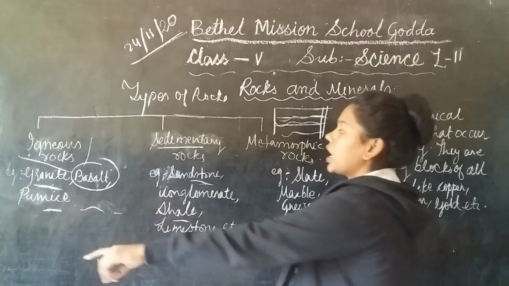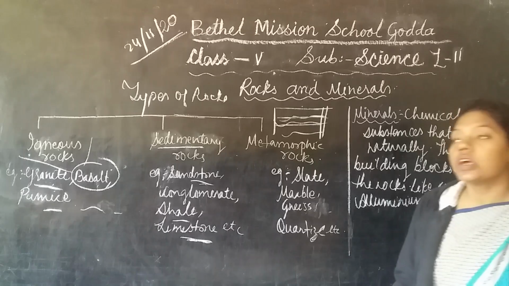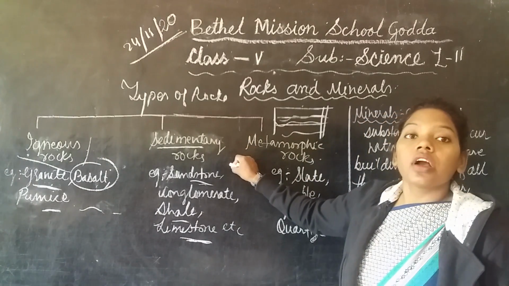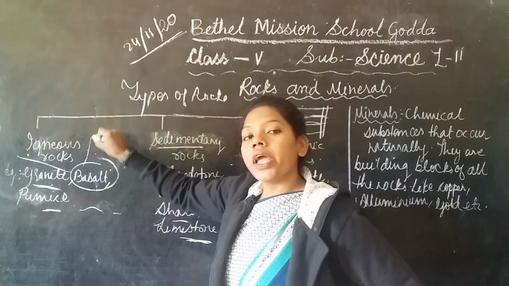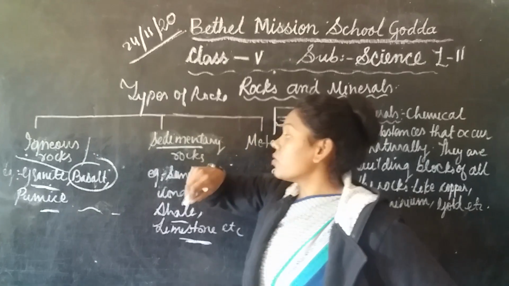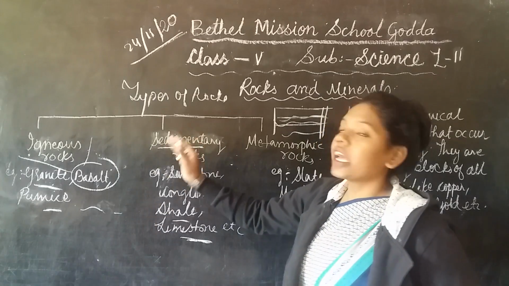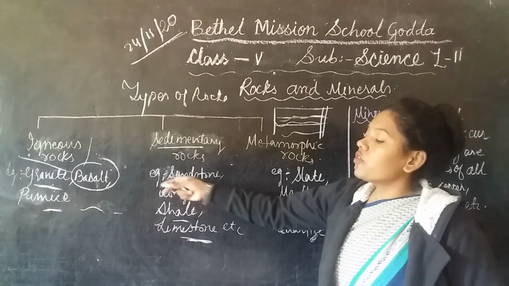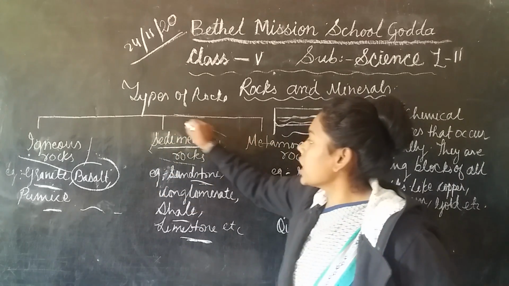So we can say that all three types of rocks are connected to each other. As we know, igneous rock converts into sedimentary rock. How? When igneous rock breaks down due to weathering, it breaks into smaller pieces, which are carried away by different agents like water and air and deposited somewhere else, forming sedimentary rock.